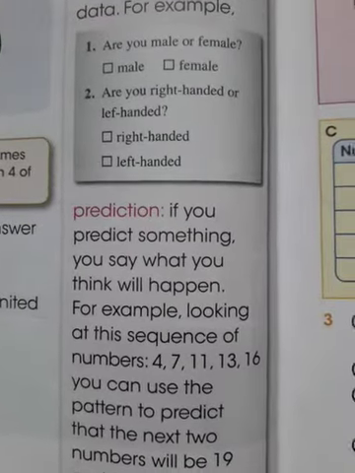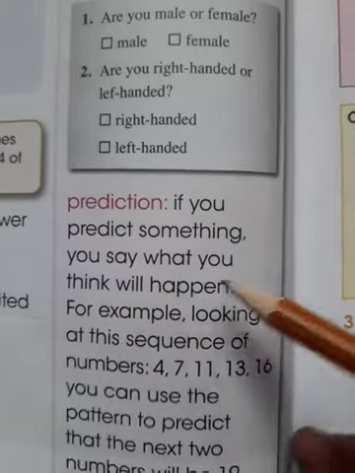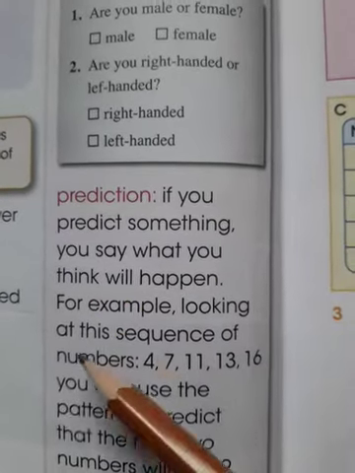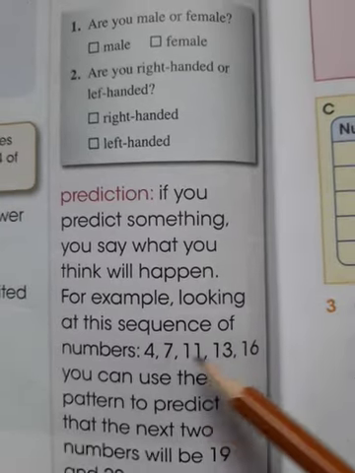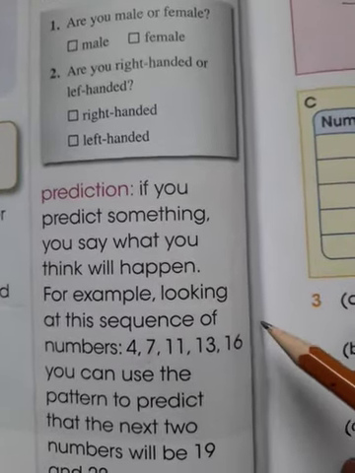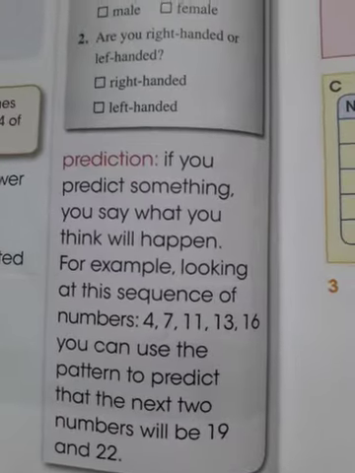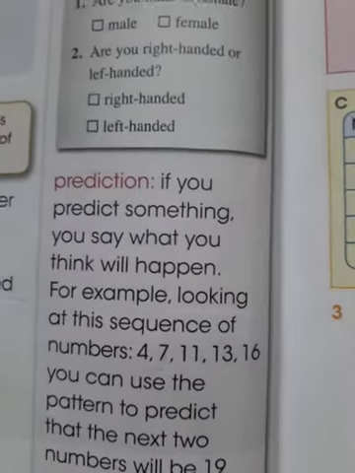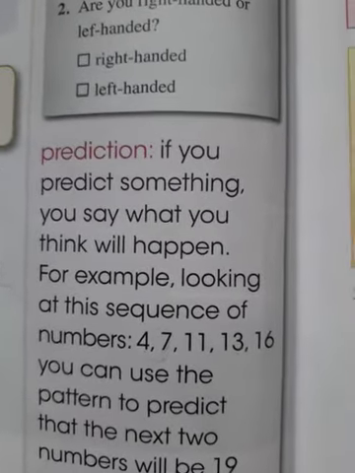Okay. Prediction. If you predict something, you say what you think will happen. For example, looking at this sequence: 4, 7, that means the difference is 3. So 13 and 16. So what is after 16? 19, and then 22. That is called prediction. That means I know exactly. Like every day, what time we have a period, you know that exactly. That is called prediction.